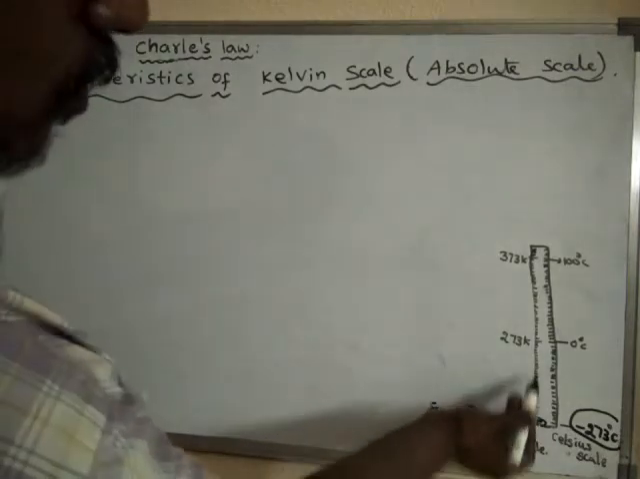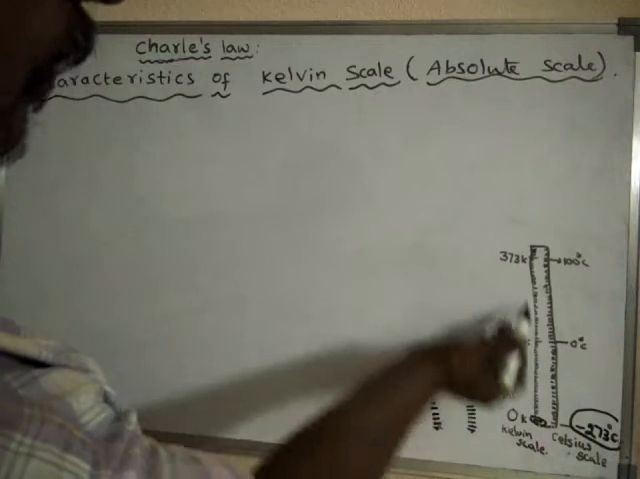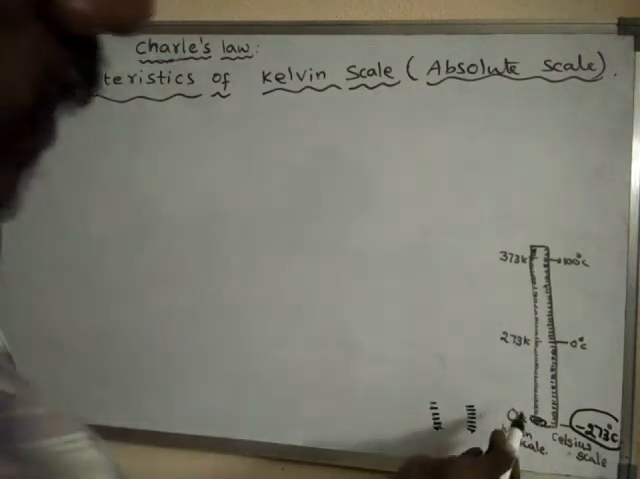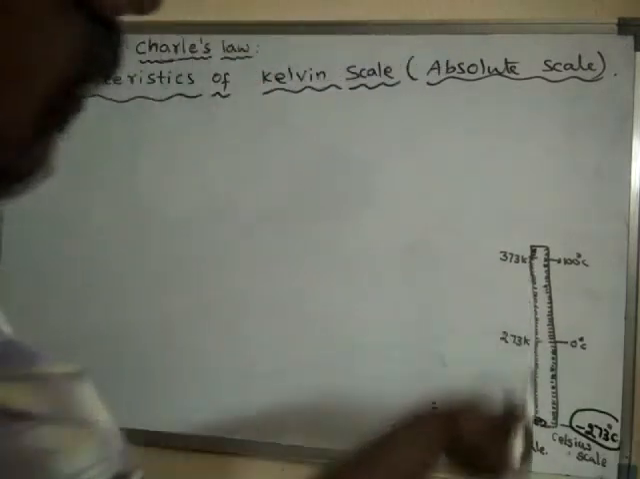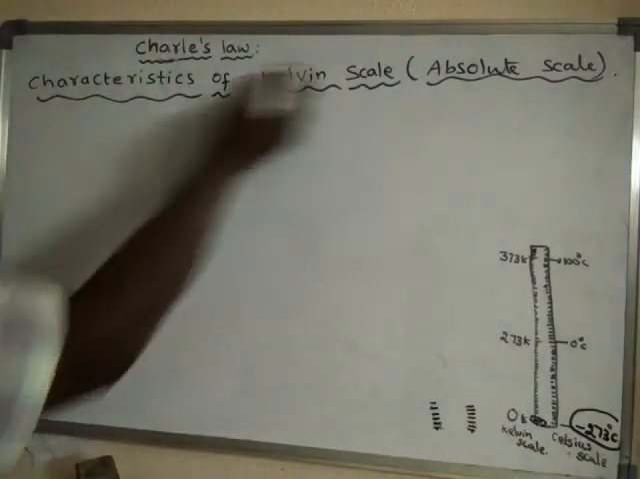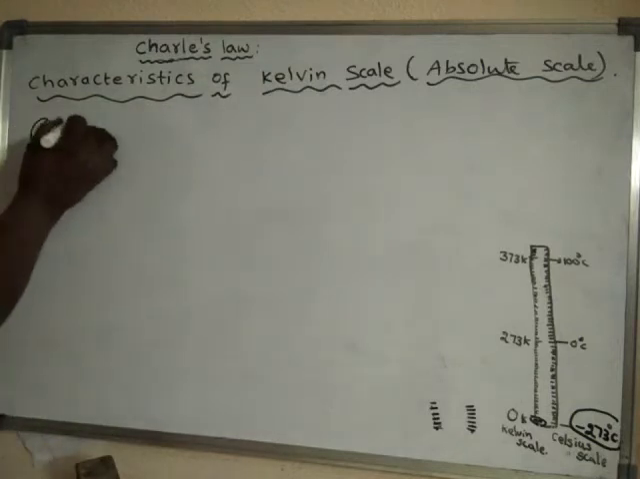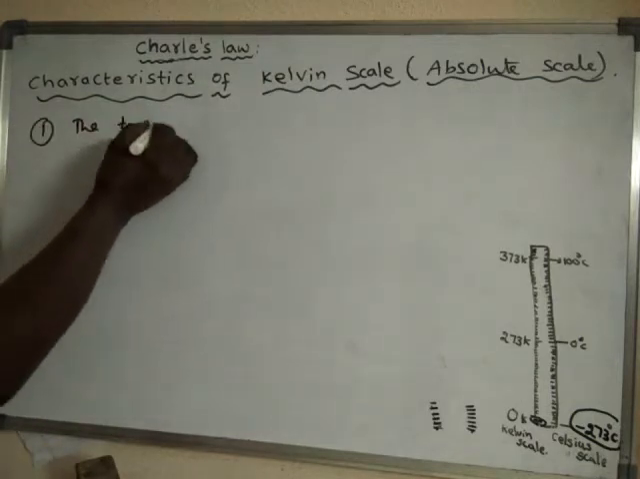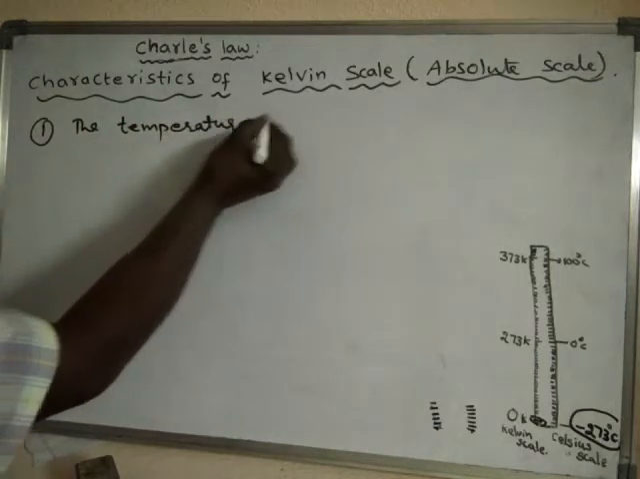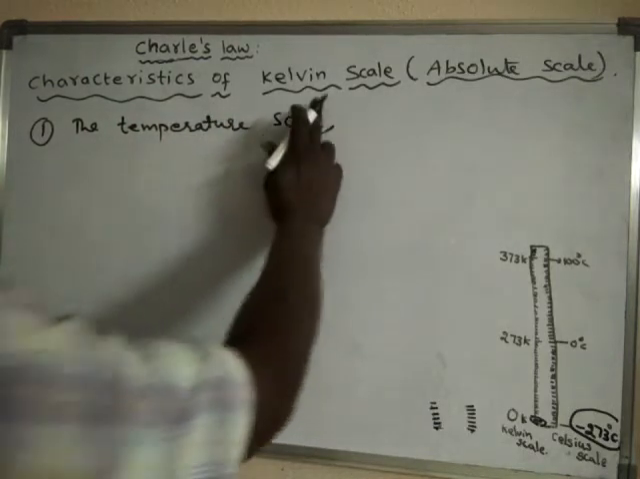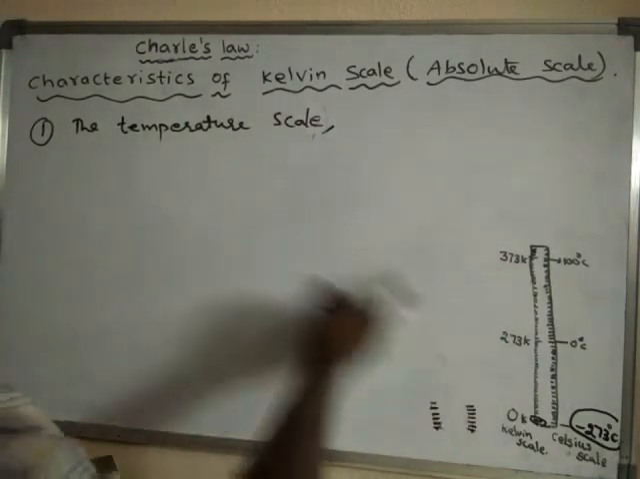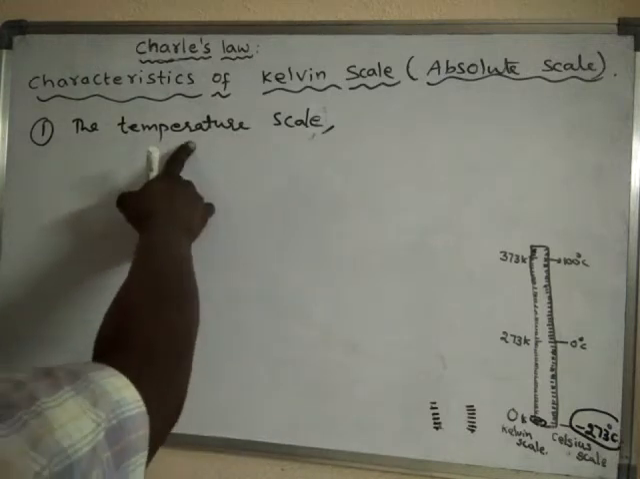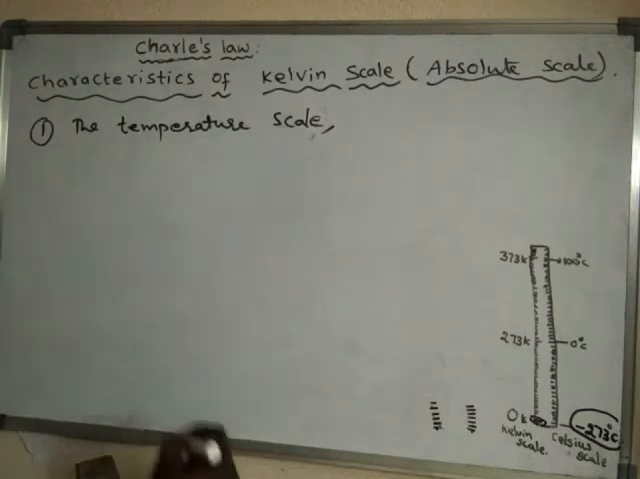See, this is the Kelvin scale. This is also one type of temperature scale, another type of temperature scale. So what is the Kelvin scale? The Kelvin scale is a temperature scale. That means it measures temperature. What is the meaning of temperature scale? The scale or measurement which is used to measure temperature is said to be a temperature scale, or temperature measurement.